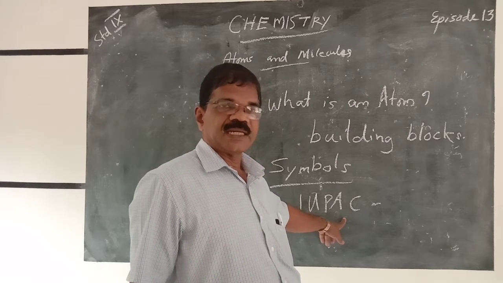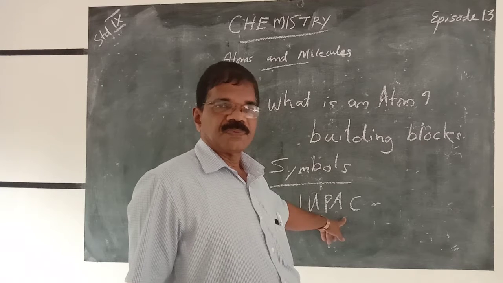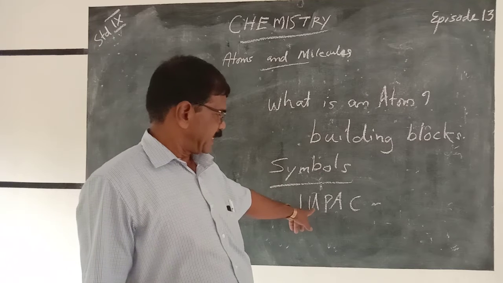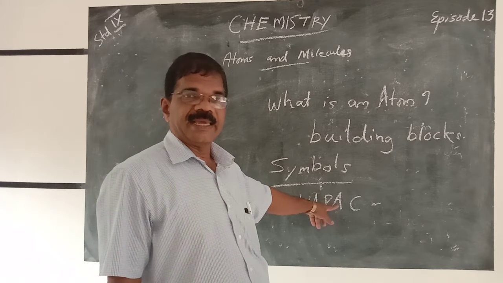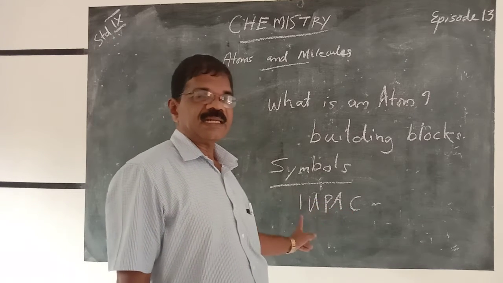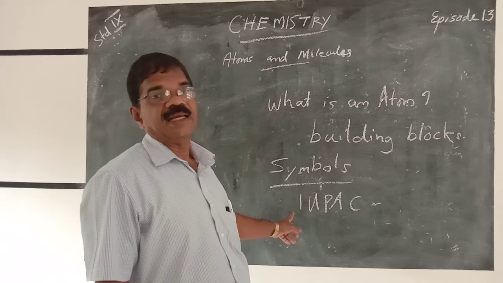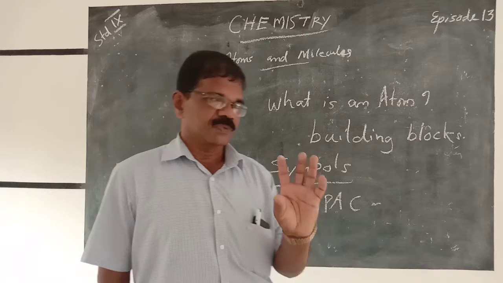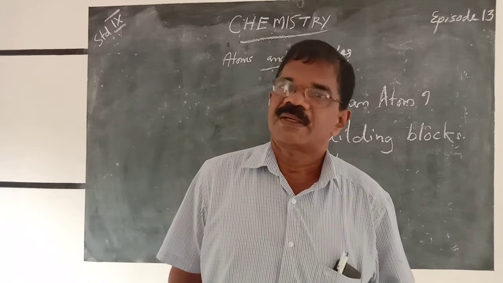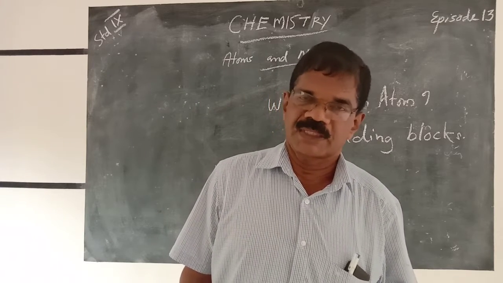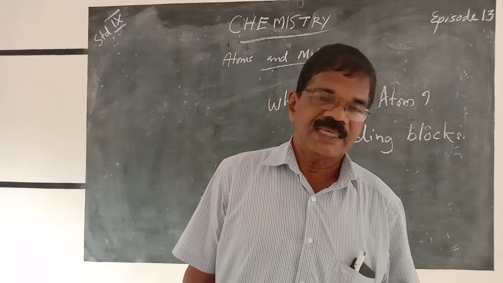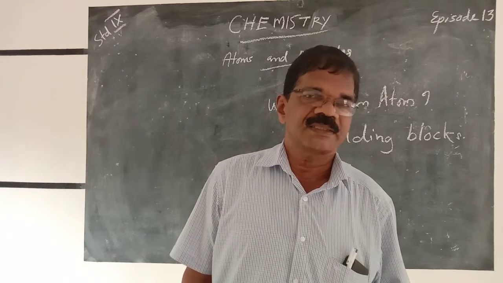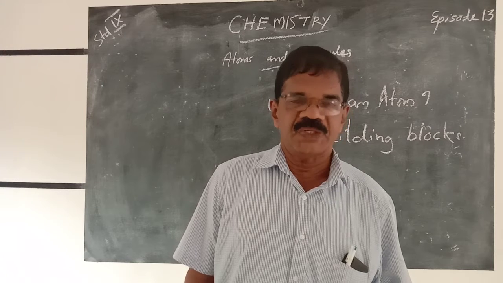First, you have to study that full form. I, International; U, Union; P, Pure; A, Applied; C, Chemistry. International Union for Pure and Applied Chemistry. This organization gives approval to the names and symbols of all the elements. In the earlier stage, the symbols represented a definite quantity of the element.